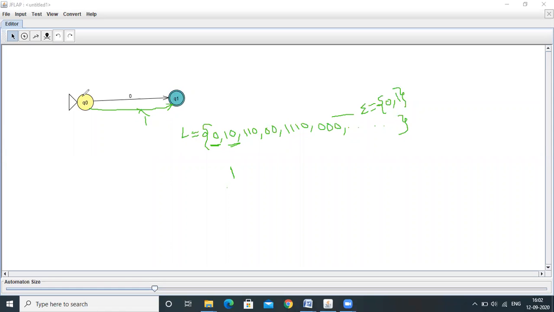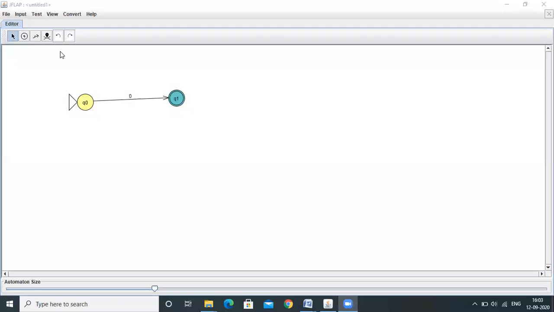So what is the other option? Q0 on 1 will reside within the Q0 state only. Now 10: Q0 on 1, Q0. Q0 on 0, Q1. Now 10 is accepted. 110 is also accepted. Okay, now design the transition. Q0 on 1 resides within the same state.